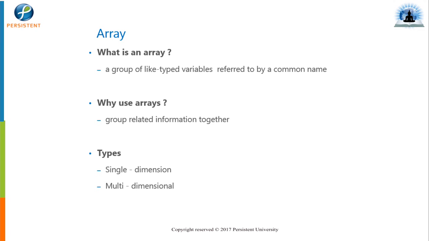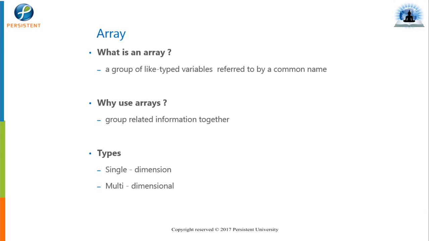So let's understand what we mean by arrays in Java. We already know some arrays. Why do we create an array, and what are the types of arrays? Basically, arrays are used to store similar types of data, to group the data. Arrays group like-type variables, referred to by some common name.